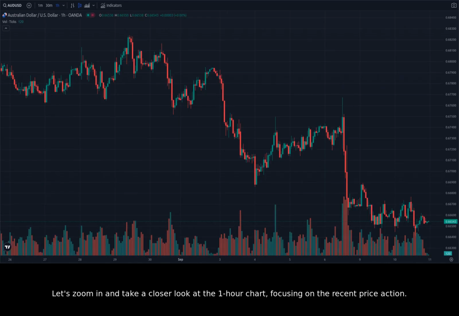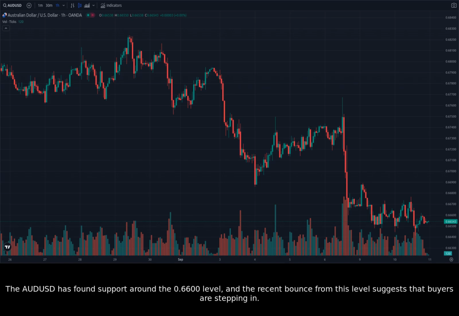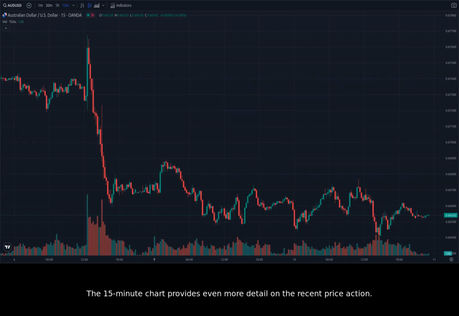Let's zoom in and take a closer look at the 1-hour chart, focusing on the recent price action. We can see a series of lower highs and lower lows, confirming the downtrend in the short term. However, the recent price action suggests a potential bottoming out process. The AUDUSD has found support around the 0.6600 level, and the recent bounce from this level suggests that buyers are stepping in. The 15-minute chart provides even more detail on the recent price action. We can see a series of bullish engulfing patterns, which are bullish reversal signals. These patterns suggest that the AUDUSD might be building momentum for a rebound.